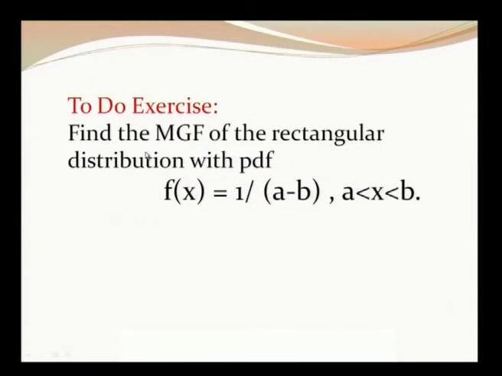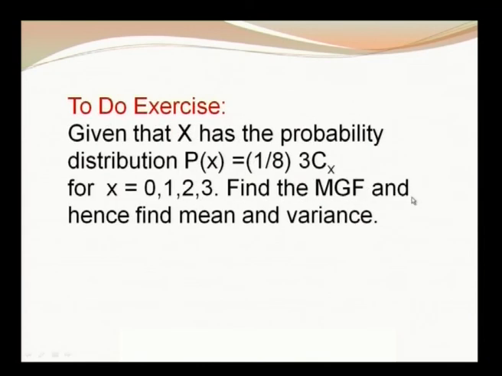This exercise is given for you to work out finding the MGF of a rectangular distribution. As already discussed, rectangular distribution means a uniform distribution with PDF f of x is equal to 1 by (b minus a), a less than x less than b, and equal to 0 otherwise. Okay. And this exercise is about a probability distribution, X taking values 0, 1, 2, 3, therefore, it is a discrete random variable. You have to find the MGF, and also find the mean and variance.